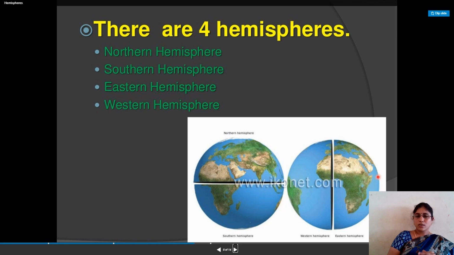Now it is possible to locate exactly where our India is. Just observe here, our India is located in the Northern Hemisphere. That is the observation in this picture. Exactly here it is, our India. Our India is located in the Northern Hemisphere, means above the equator to the North Pole. India is exactly located in the Northern Hemisphere. There is no doubt here.